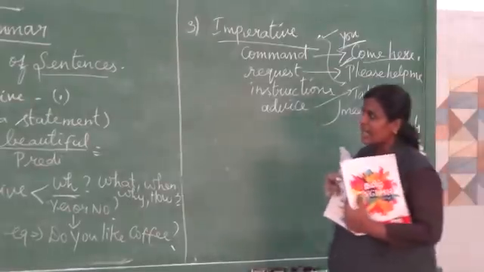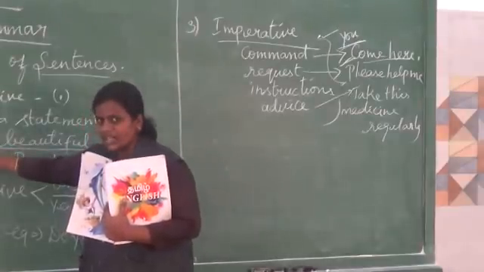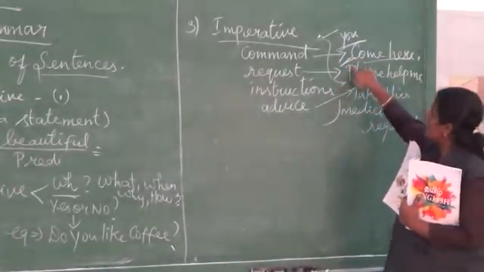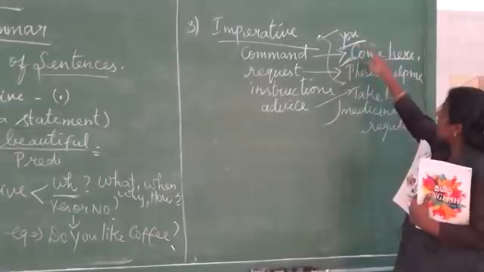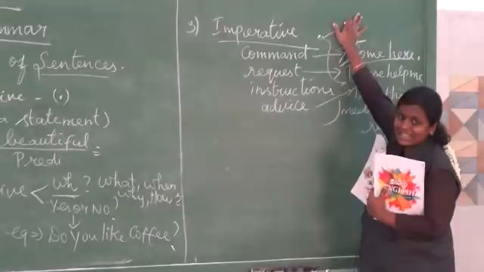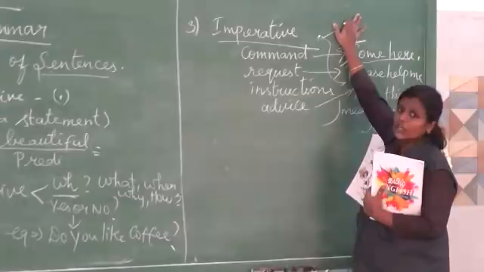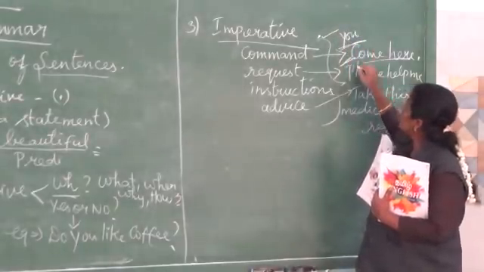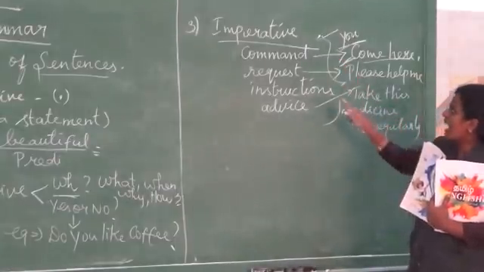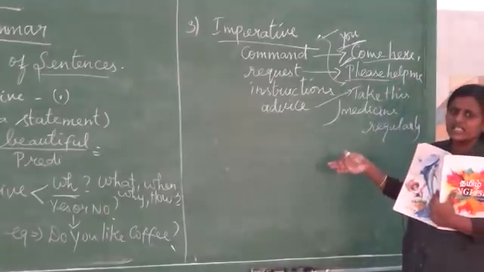But in a declarative sentence, we have the subject directly in the sentence itself. Here it's there but it hides. Clear? "You come", that is, "come here", it ends with a full stop. Here "you" hides, indirectly it's there. We have to understand that the subject "you" is there in the sentence. So "come here", with a full stop, is called what? Imperative sentence. And by seeing a request, "please", we can easily know that the sentence is imperative.